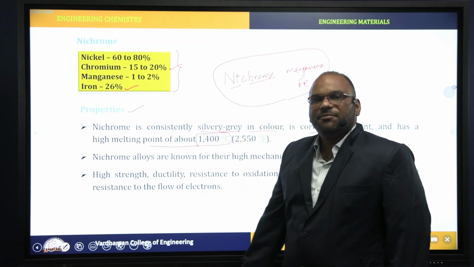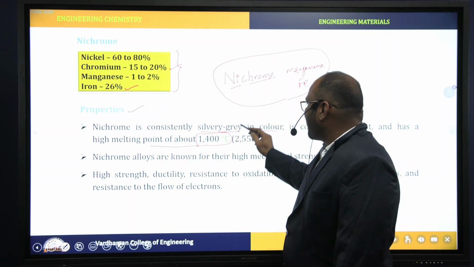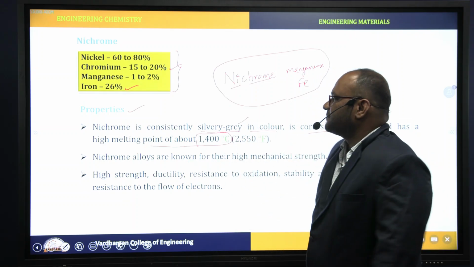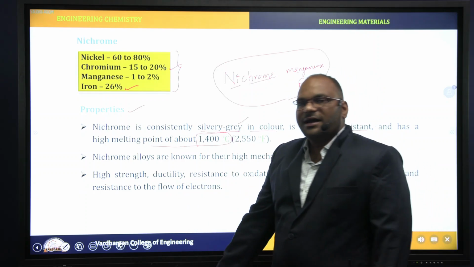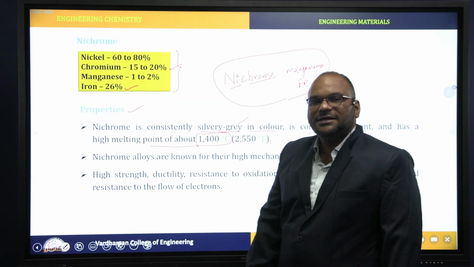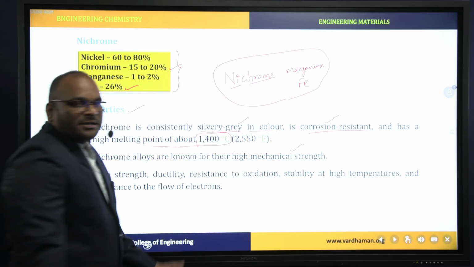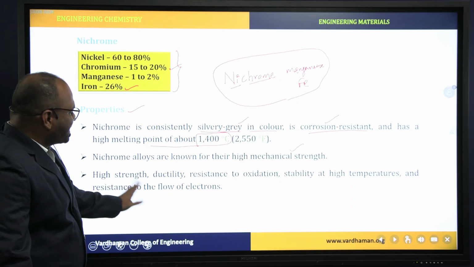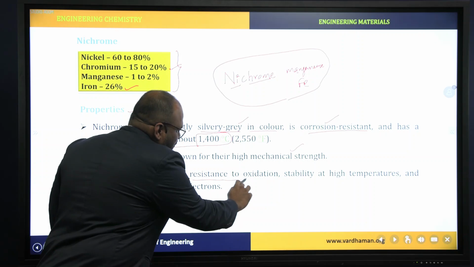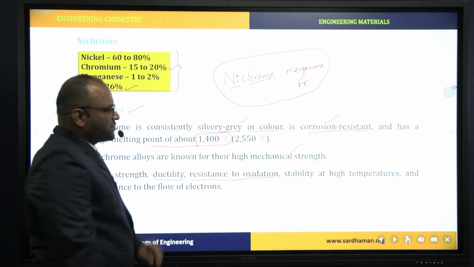Nichrome alloys are known for their high mechanical strength. These show high strength, high ductility, high resistance to oxidation, nothing but resistance to corrosion, right?